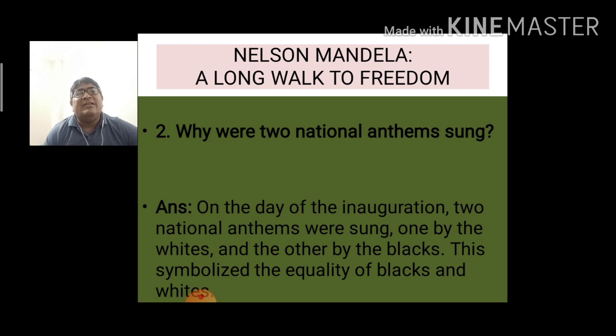So they had their own national anthem and they were following it when they did not get the freedom. So on the day of inauguration, two national anthems were sung because Nelson Mandela did not want to create any discrimination between the blacks and the whites. He wanted to create equality between both the black and white people. So this symbolized the equality of the blacks and the whites.